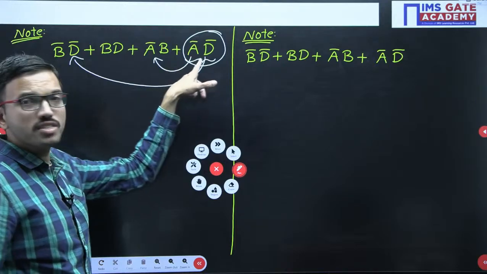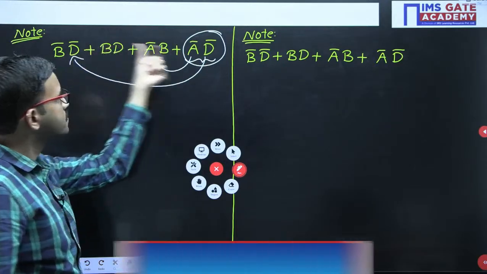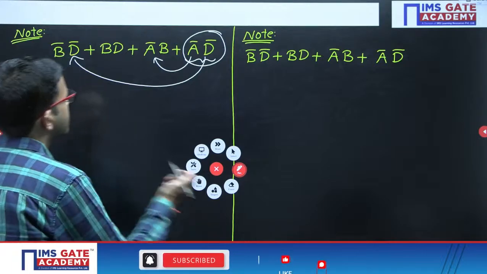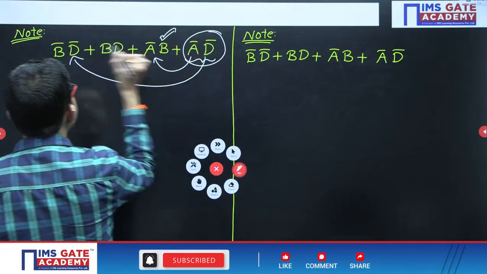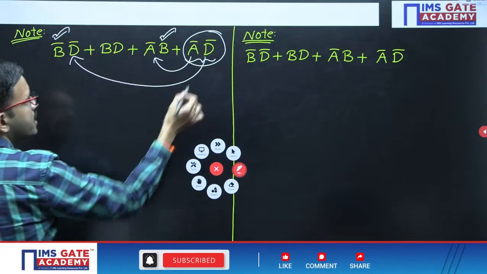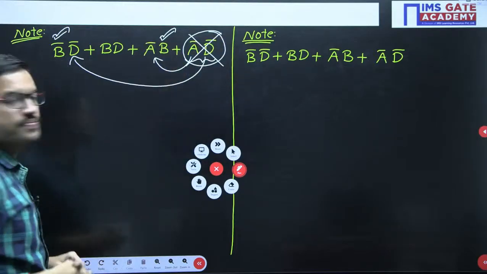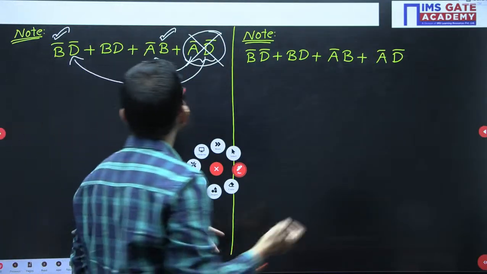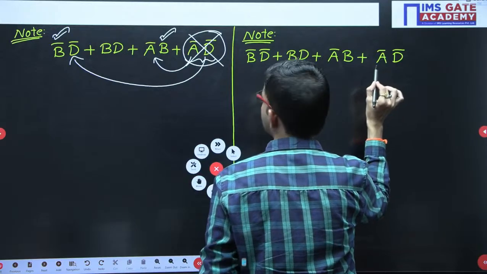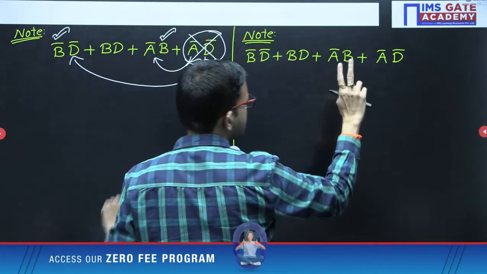Here, what is the missing variable? When you look at these three terms, B is missing. That is present here in normal form, and the corresponding complement is present here. In that case, this term is what? Redundant? Yes.